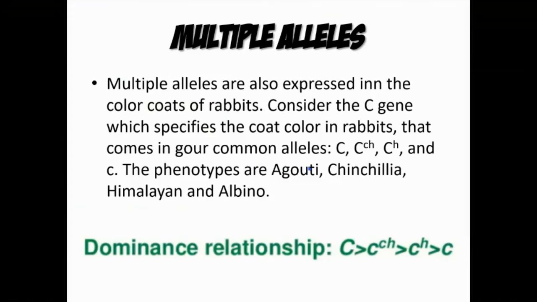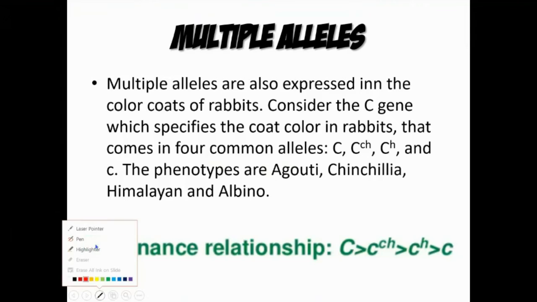So mapunta na tayo sa another side of the multiple alleles, no? So they are also expressed in the color coats of rabbits. Consider the C gene which specifies the coat color in rabbits that comes in 4 common alleles, no? So yung C, then c^ch, and then c^h, and then c, no? So yung mga phenotypes na ito is agouti, chinchilla, Himalayan, and albino. So ayan yung kanilang dominance relationship, mas dominant lang talaga ito.